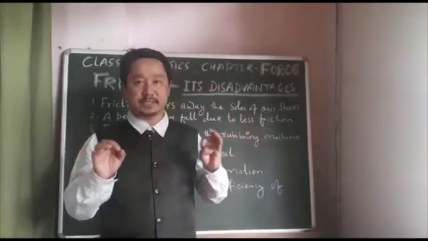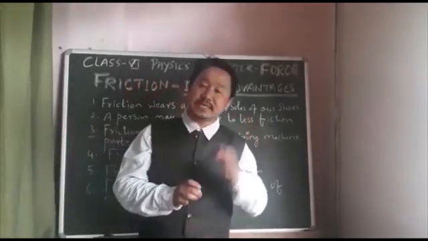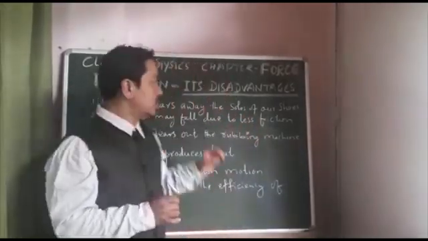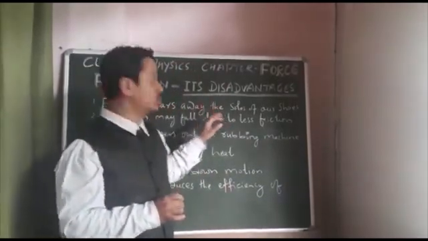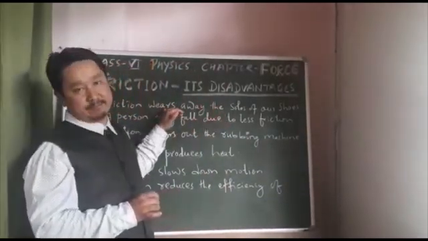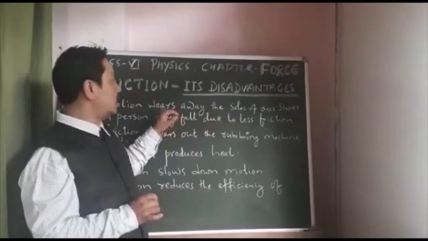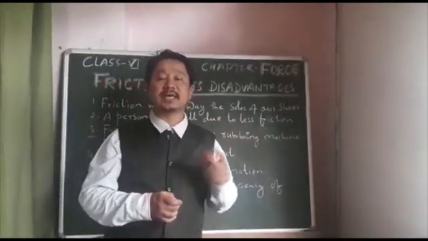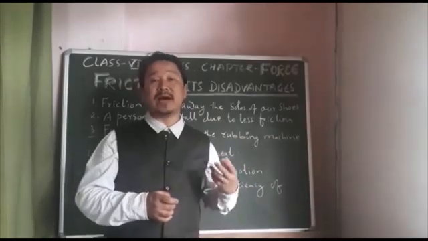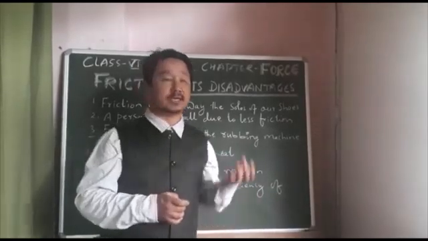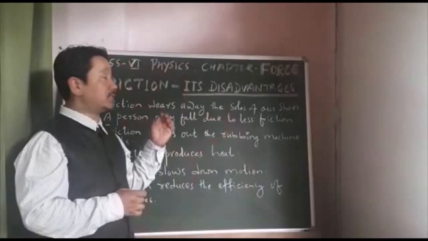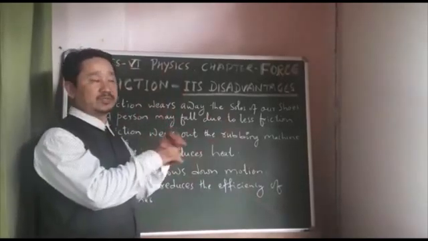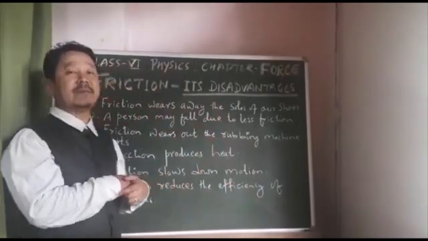But in the meantime, the soles of our shoes wear away, which means they get damaged, so we need to buy new shoes. That is one of the disadvantages.